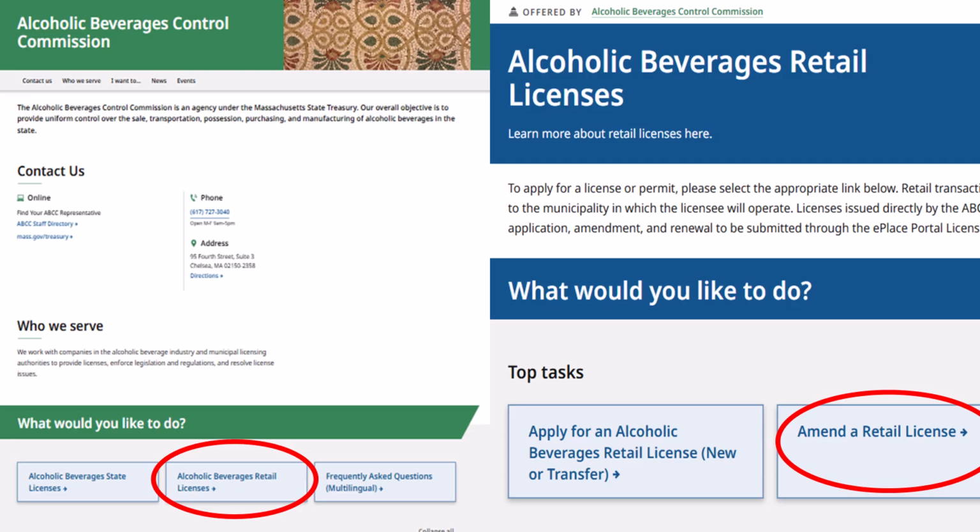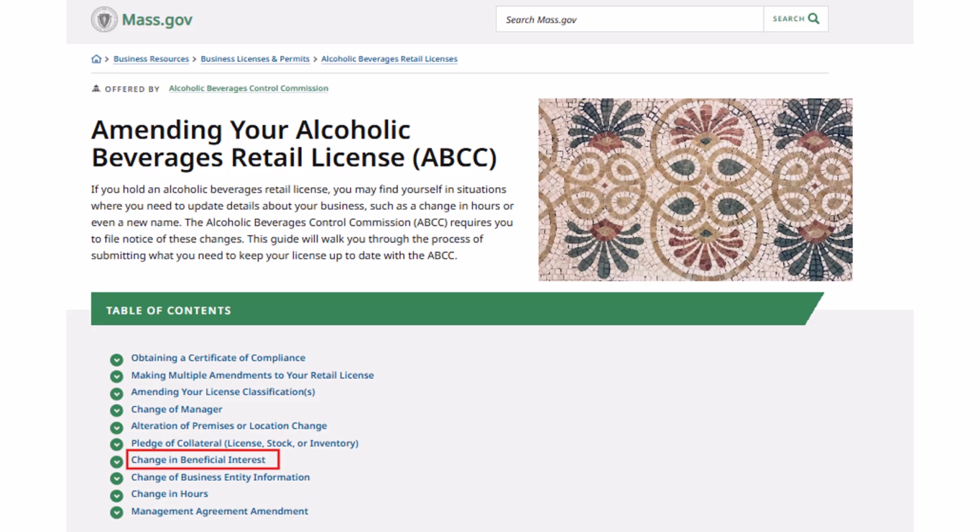To access the Change of Stock Interest Amendment application from the ABCC homepage, scroll to the What Would You Like to Do section and click Alcoholic Beverages Retail Licenses. You will then be directed to the Retail Licenses page. Under Top Tasks, click Amend a Retail License. The Amend a Retail License page includes a table of contents with all the amendments you can make to your license. Click Change in Beneficial Interest in the table of contents.